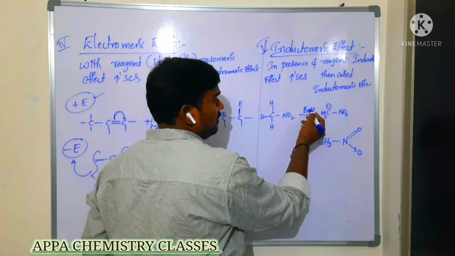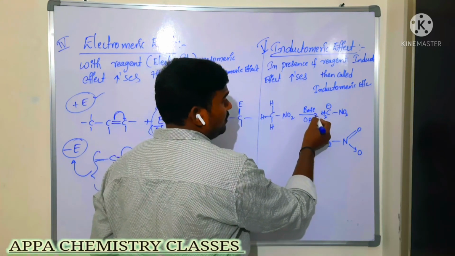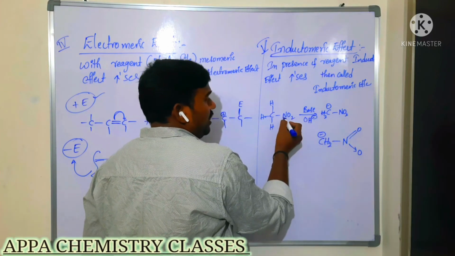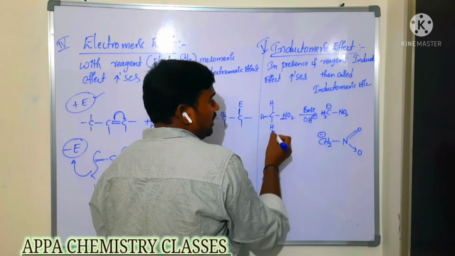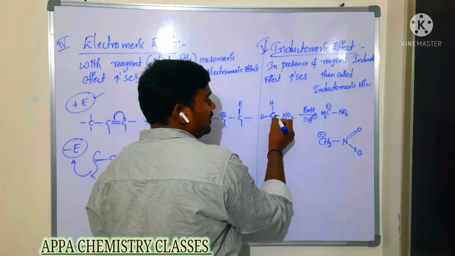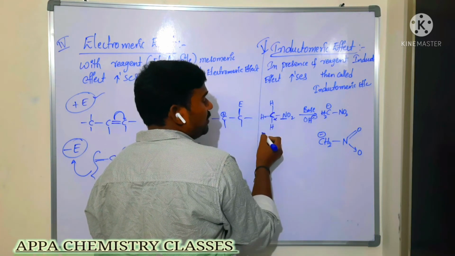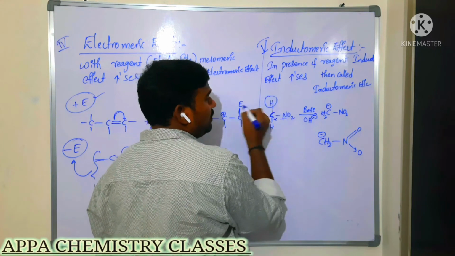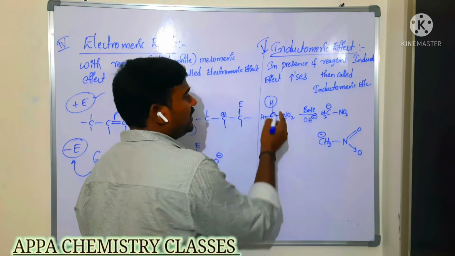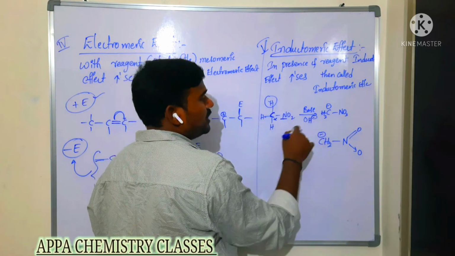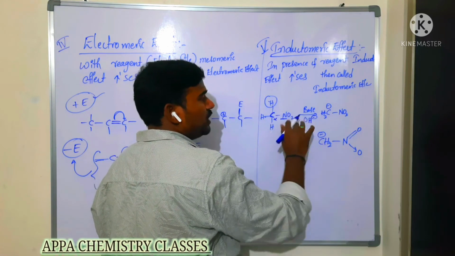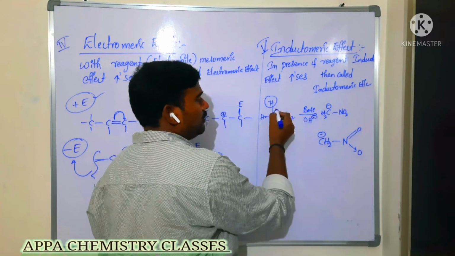Now here the base is nothing but OH minus ion. Here it is an electron withdrawing group. The carbon adjacent to the carbon attached with the electron withdrawing group is said to be the alpha carbon. Alpha carbon containing hydrogens are more acidic. These hydrogens are lost as H plus ion. That H plus with OH minus is liberated as a water molecule.